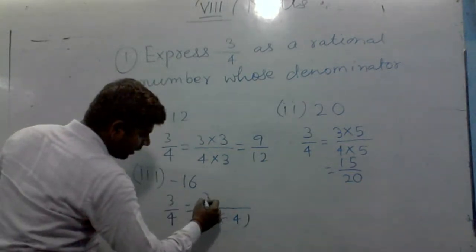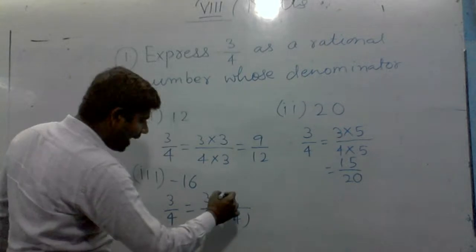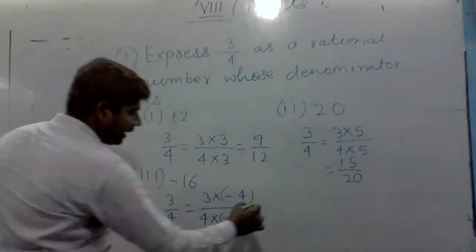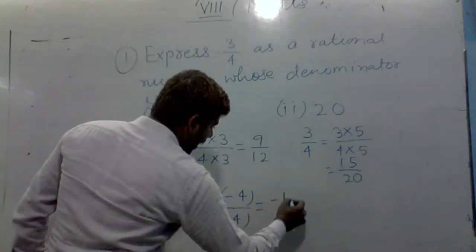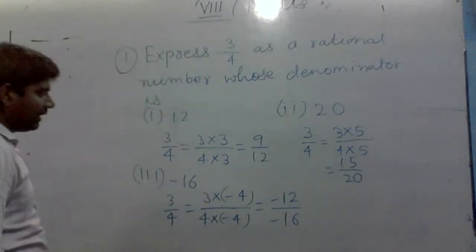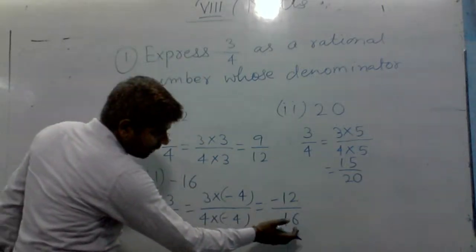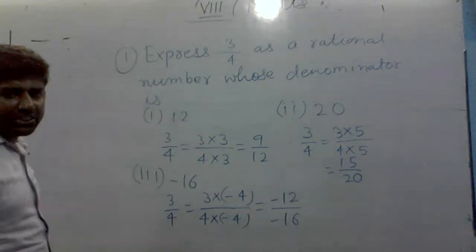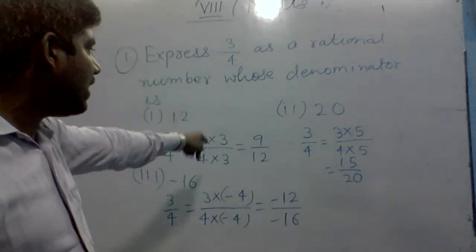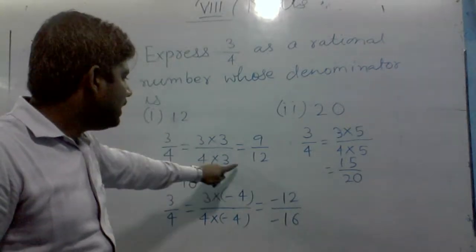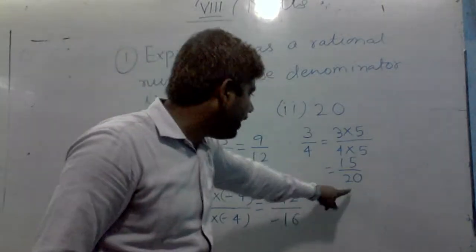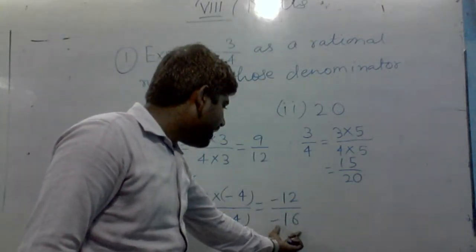So here we will also multiply the numerator by minus 4, so it will become minus 12 by minus 16. So the denominator is here now 12, here now 20, and here now minus 16.